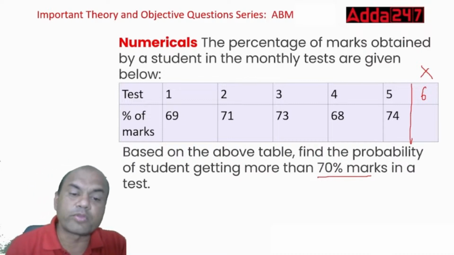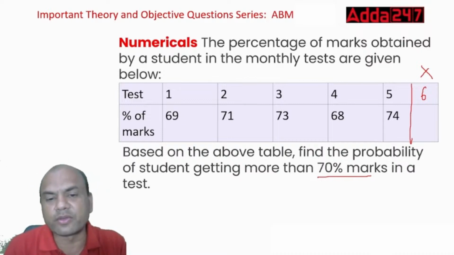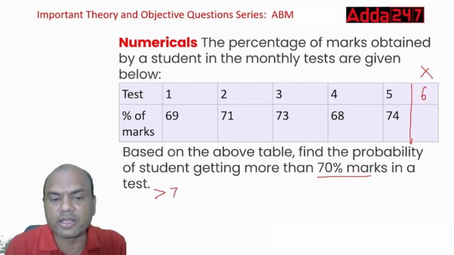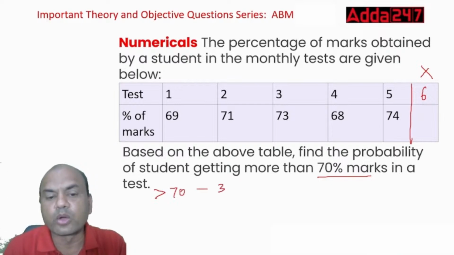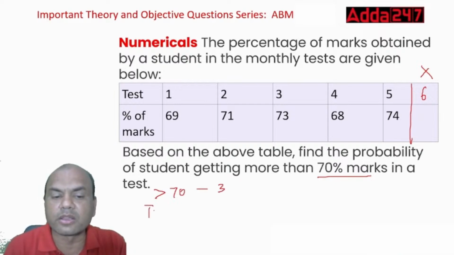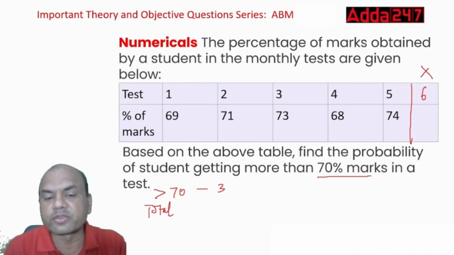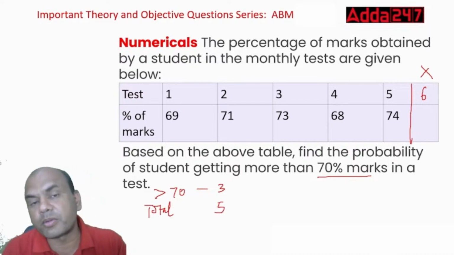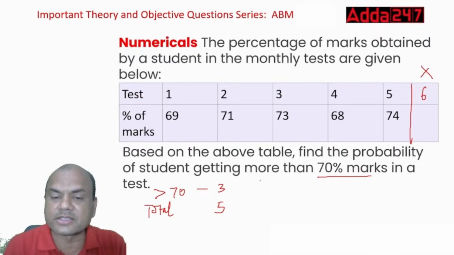So, out of 5, total tests is 5. Out of 5, how many are above 70? Above 70 is what? 3, right? So, greater than 70, it's 3, right? Total number of tests is what? Total. What is the total number of tests? 5. So, how to find the probability? Probability is always success.